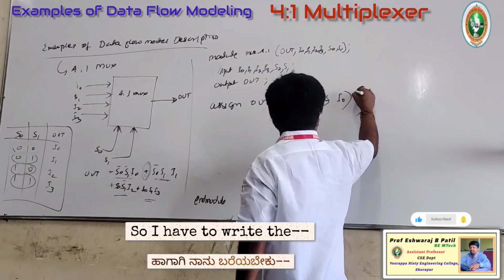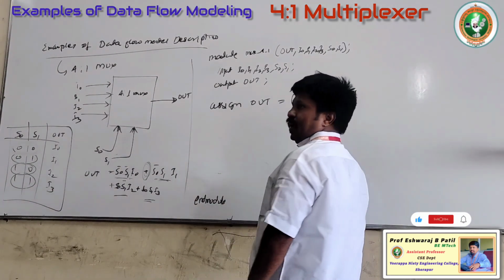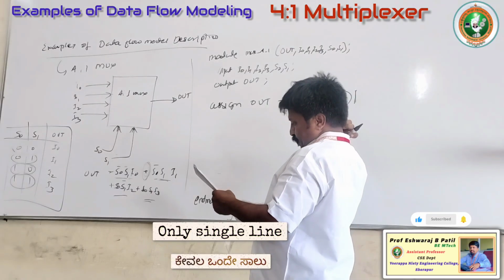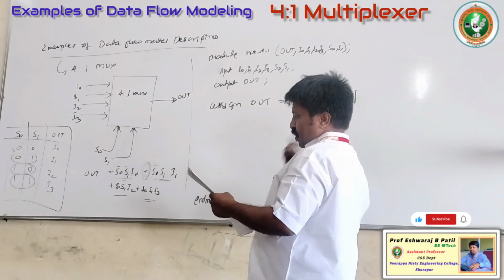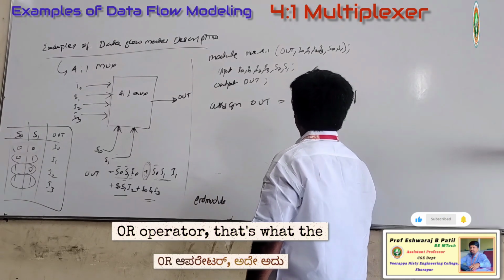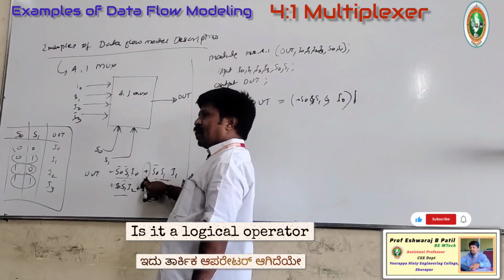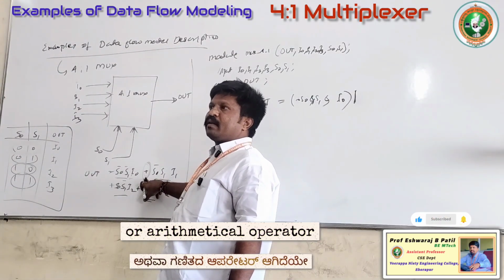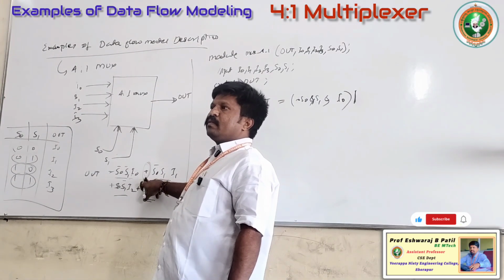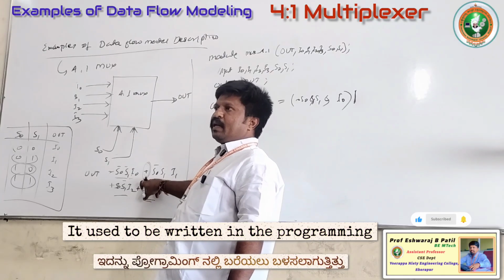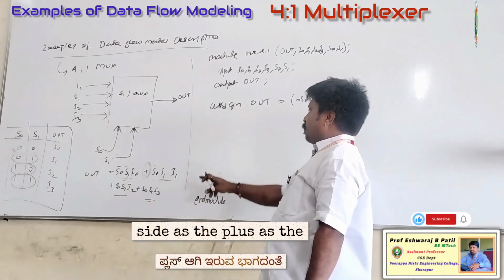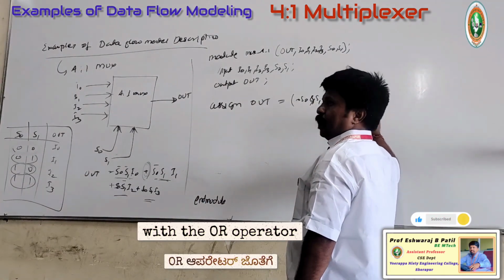So how to write that one? Only a single line. The OR operator. Is it a logical operator or arithmetical operator? Arithmetical operator. It is to be written in the program as the plus, with the OR operator.